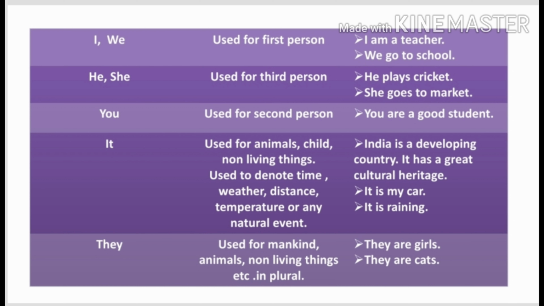Our next personal pronoun is they. They can be used for mankind, animals, non-living things, etc. in plural. Look at the examples. They are girls. They are cats.